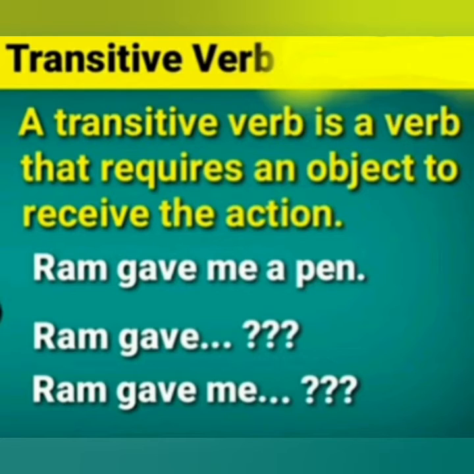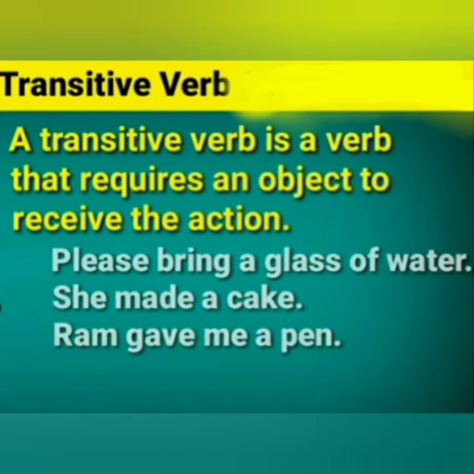And to identify the transitive verb, always ask the question what, and when we have the answer of the question what, then you can say it is a transitive verb. In all these sentences, you can see we require an object to complete the sense, otherwise there is no sense.